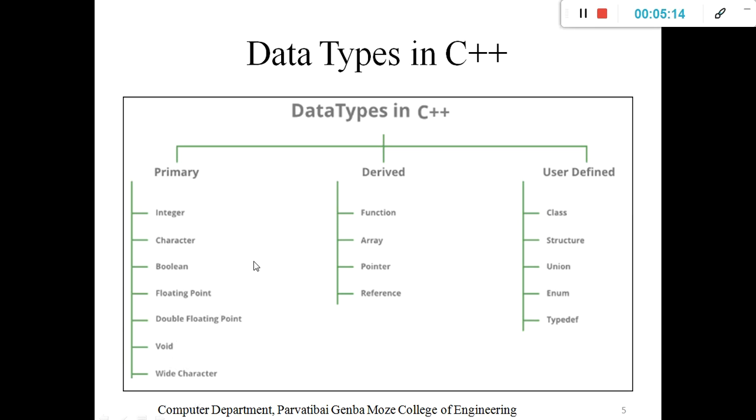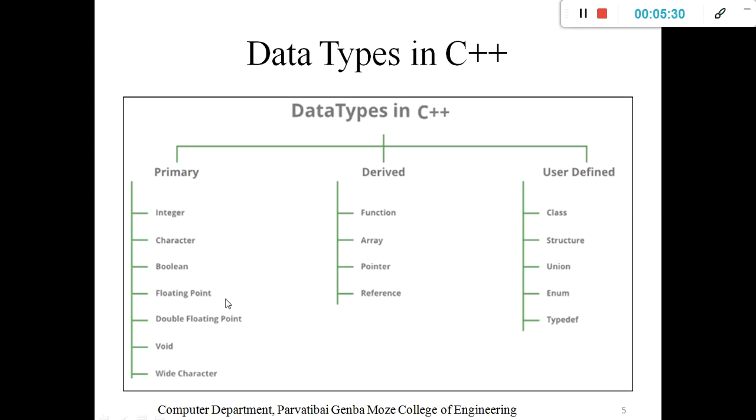These are the primary data types. Then derived data types are function, array, pointer, and reference. Third, user defined data types are class, structure, union, enum, and typedef.